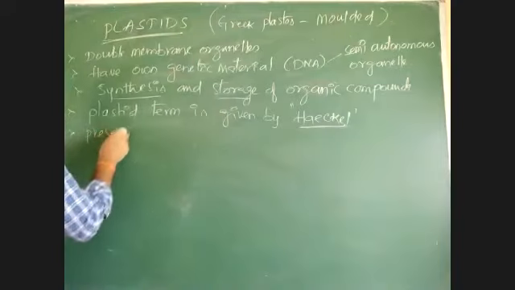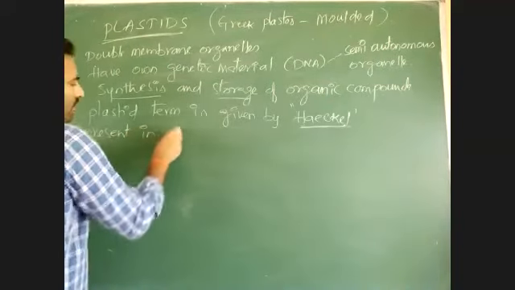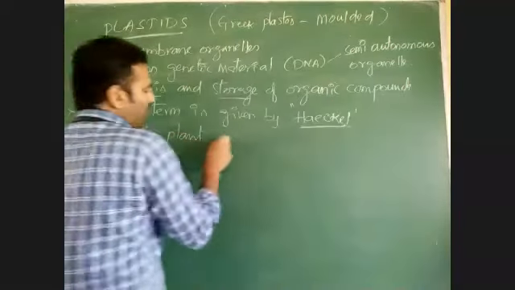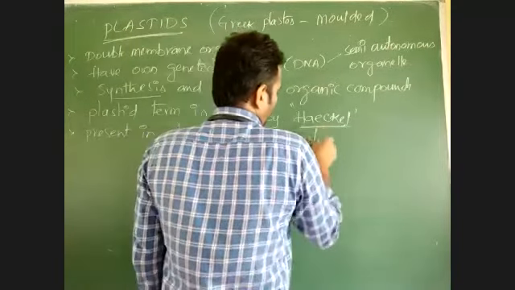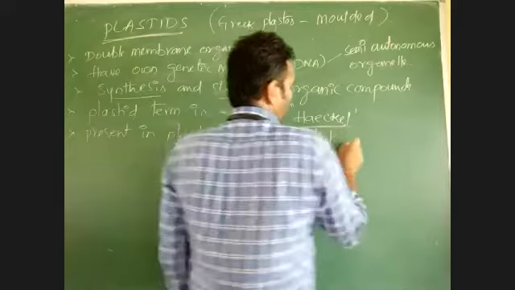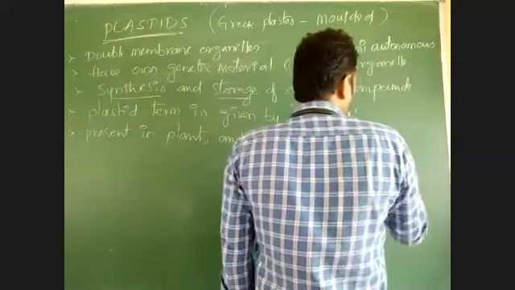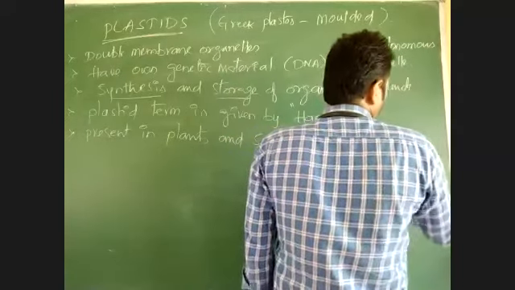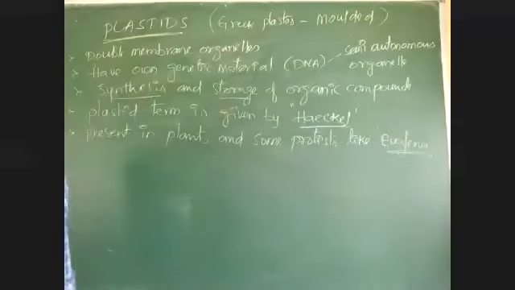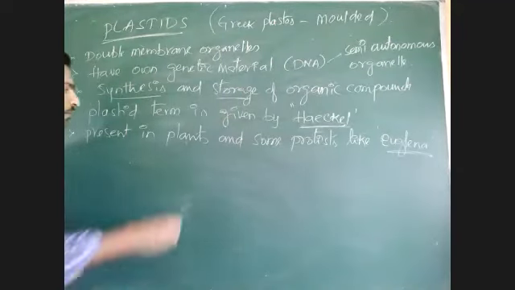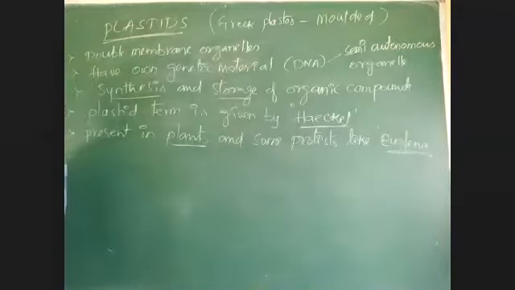Some protists like Euglena, and all plants have plastids.